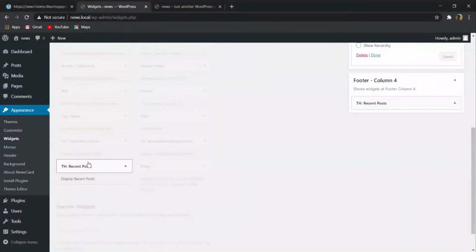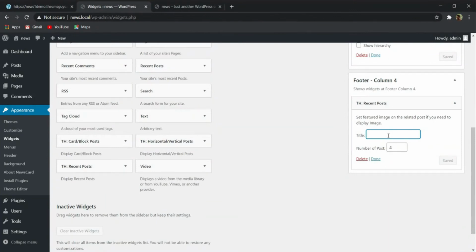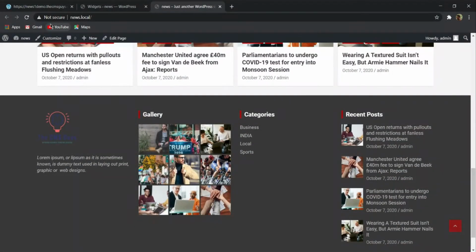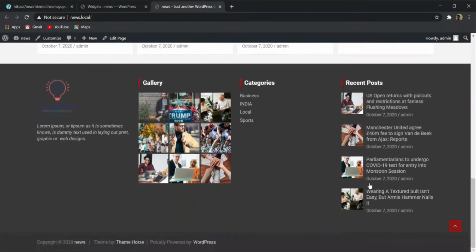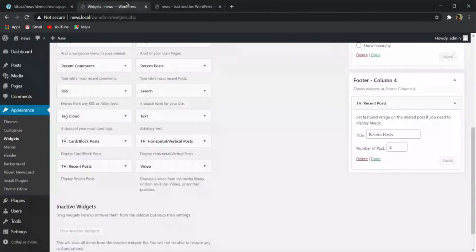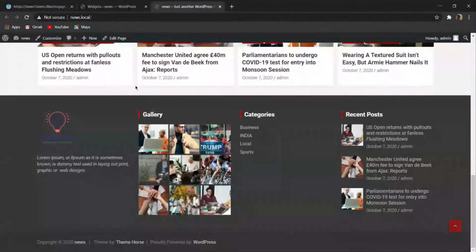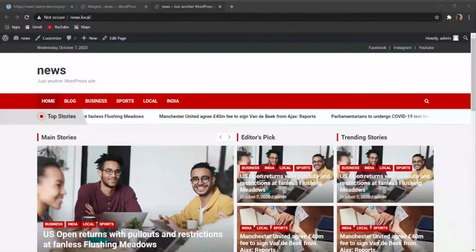If we add the thumbnail recent post to the post column, and let me give it a name, and the number of posts, leave it as 4, and now refresh it. So now when you refresh it, here you can see that the post images are coming over here. Now I will change the number of posts to 3, and when I refresh, let me see, yes. So now you can see that our footer part is also completed.